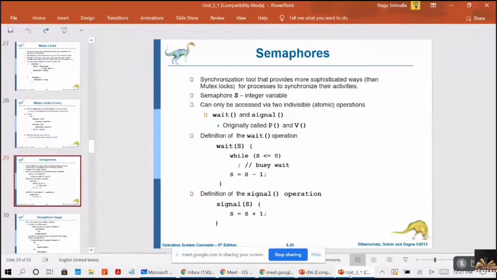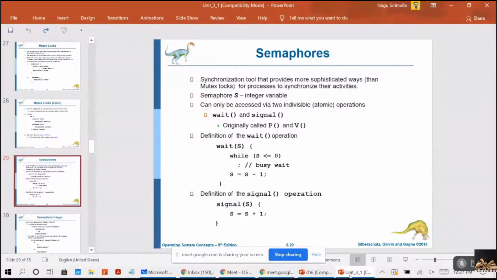So the wait operation, originally you can call it P, which comes from a Dutch word proberen, P-R-O-B-E-R-E-N, right? That means to test. Wait is to test. To test means what? Whether the critical section is available or not.